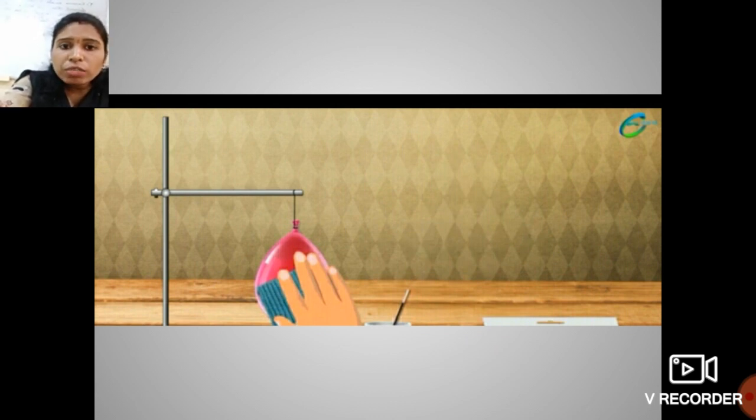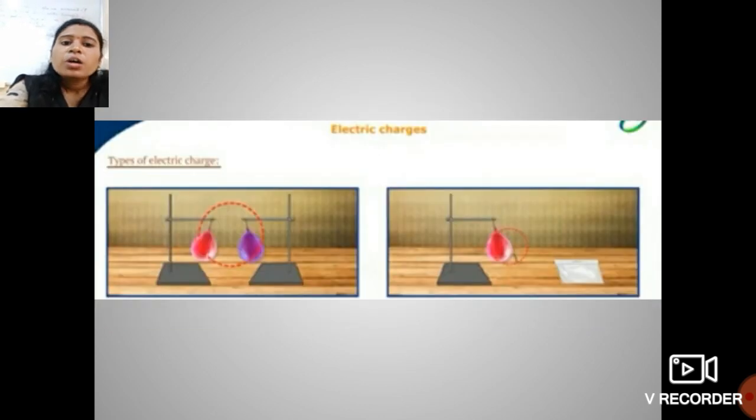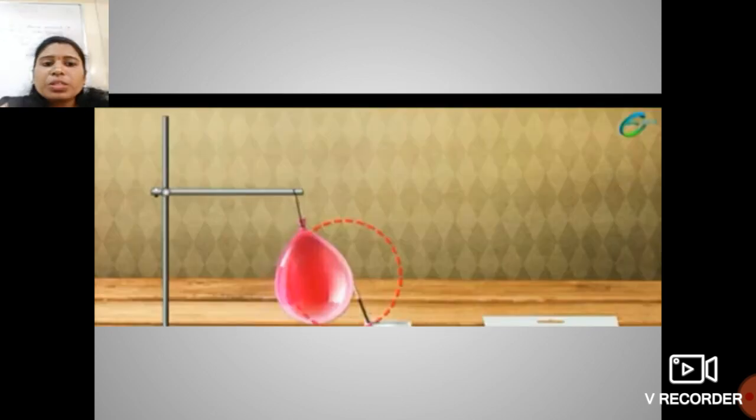So the charge acquired by this refill is different from the charge acquired by the balloon from the woolen cloth. Okay students, got it? Here the charges are not the same. Again I repeat, the charges acquired by the balloon and the refill are not the same.